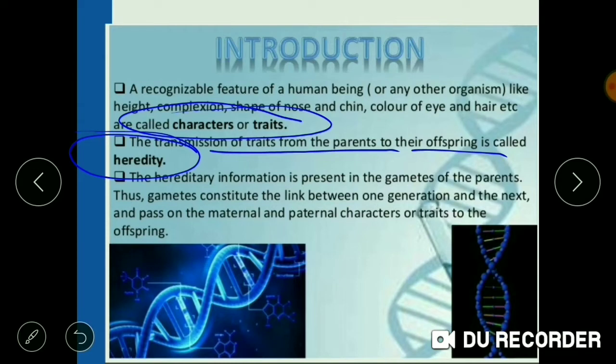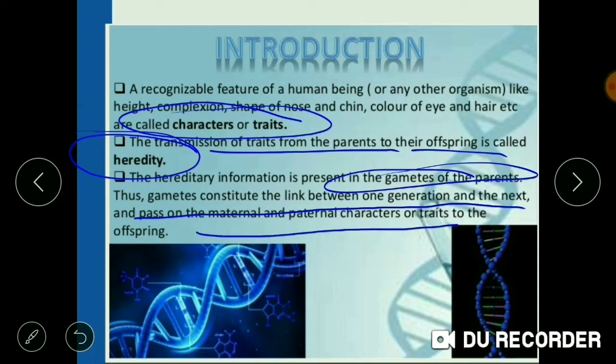And this hereditary information is present in the gamete of the parents, which are transferred to the offsprings. Thus, we can say that gametes constitute the link between one generation to the next and pass on the maternal and paternal characters or traits to their offsprings.